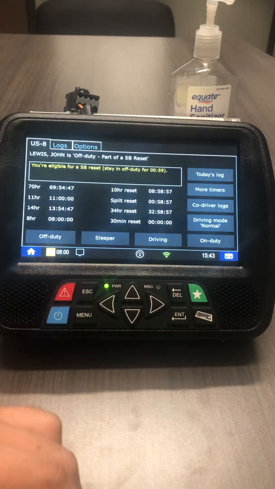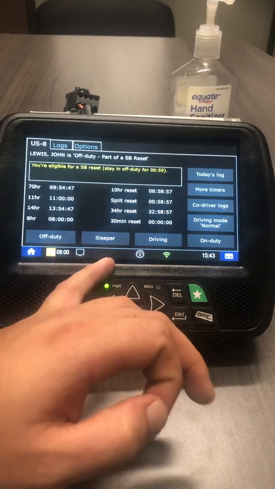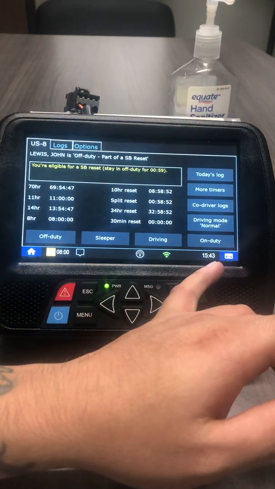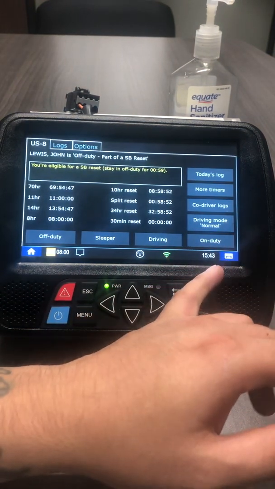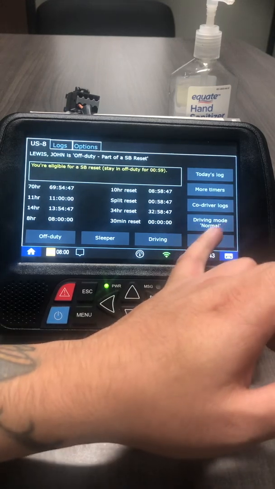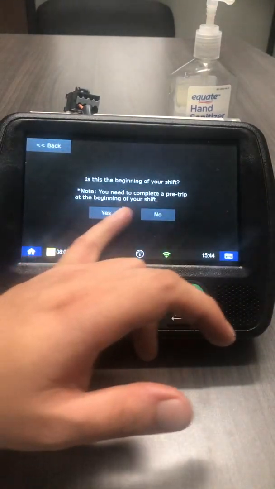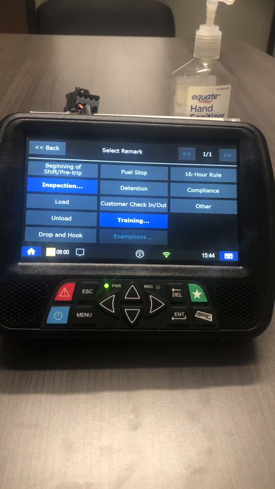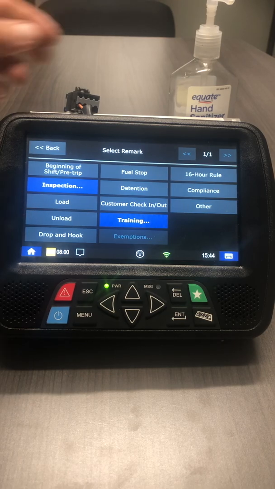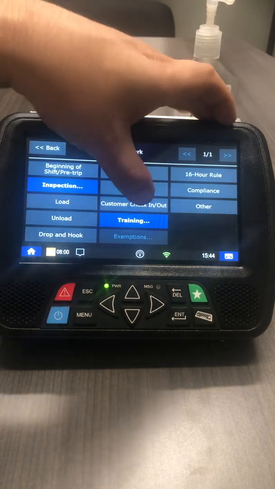The log works as a normal log: off-duty, sleeper, driving, on-duty. All of your on-duties need to have a comment. In here you will see all of the on-duty comments. Beginning of shift / pre-trip. Inspection, should you be in a weigh station or on the side of the road for inspection by DOT. Load, unload, fuel stop, check in and out of customer.